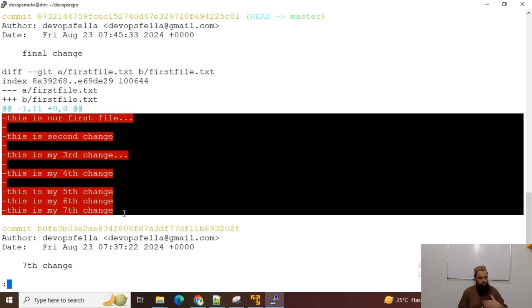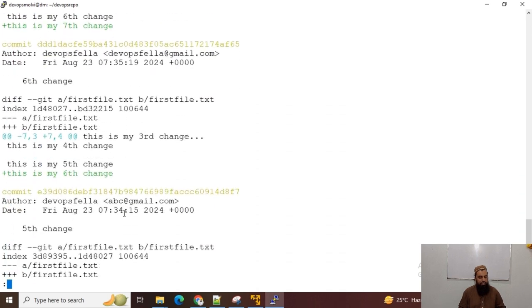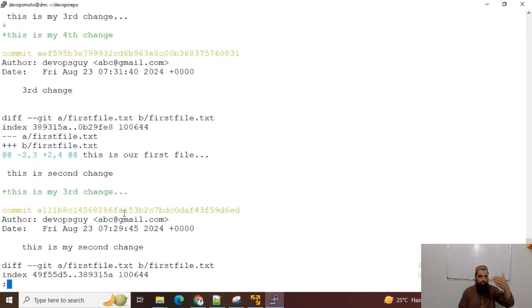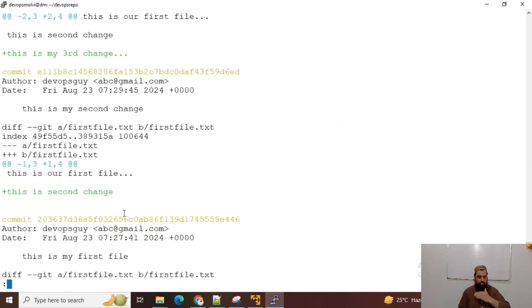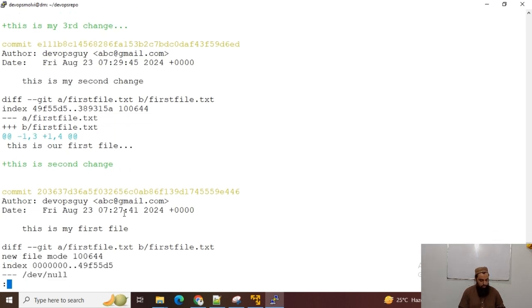Now it is a huge detail, and we can see the difference between the first and the second commit, second and the third commit, and so on. I hope that now you have understood this.